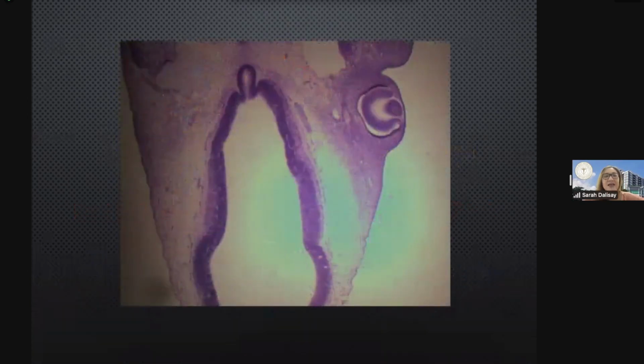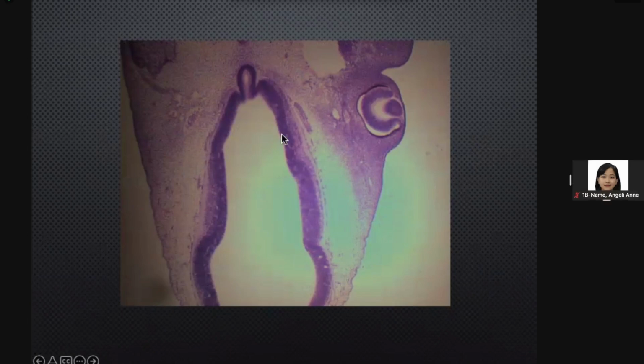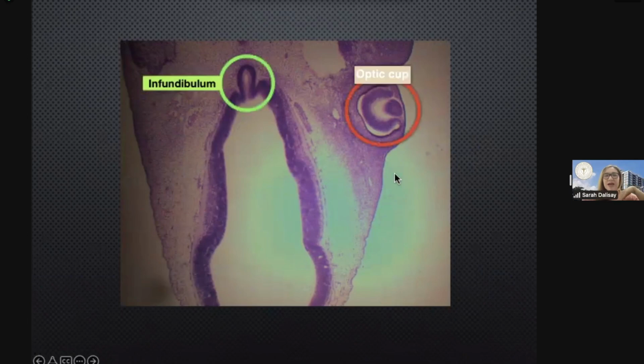Okay, next, as I've said, the prosencephalon or the forebrain will also give rise to the diencephalon. You've seen this structure before. So what is this nipple-like projection? Infundibulum. Yes, the infundibulum. So you've seen this. So familiar na kayo. This is again the developing eye, which will be your landmark. And at the level of the developing eye, you have now the diencephalon. So again, this is the diencephalon, which will give rise to the optic vesicle, the thalamus, the hypothalamus, and the